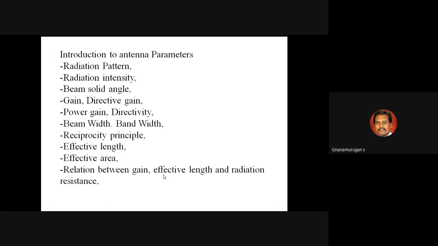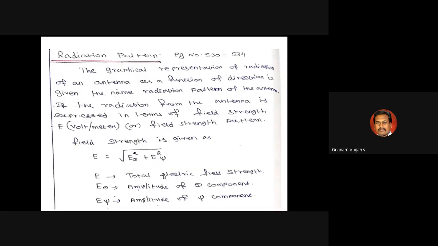So what is meant by radiation pattern? The graphical representation of the radiation of the antenna as a function of direction is called the radiation pattern. This is a graphical representation of the radiation of the antenna as a function of direction. You can find the direction, and that is called the radiation pattern.